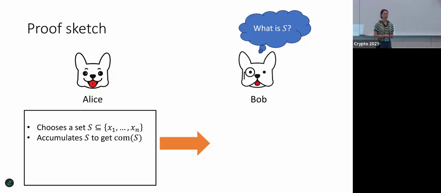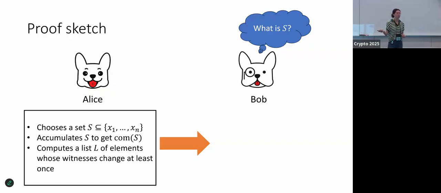What Alice is going to do is she'll use her accumulator to get a succinct commitment to S. And as she's doing this accumulation, she'll also remember which elements' witnesses change at least once. And she'll write all of these elements in a list L. Now she'll send both the commitment and the list to Bob, and Bob is going to try to recover S using only this information.